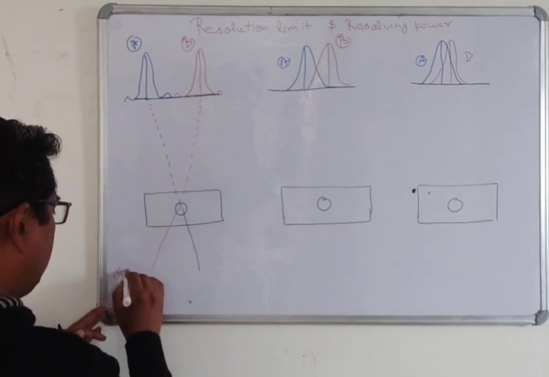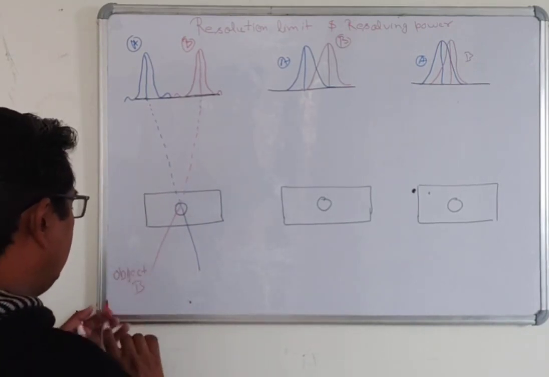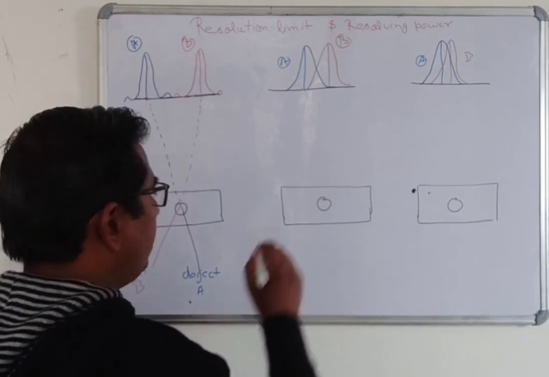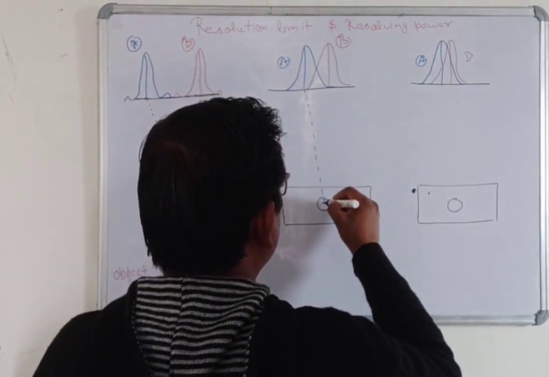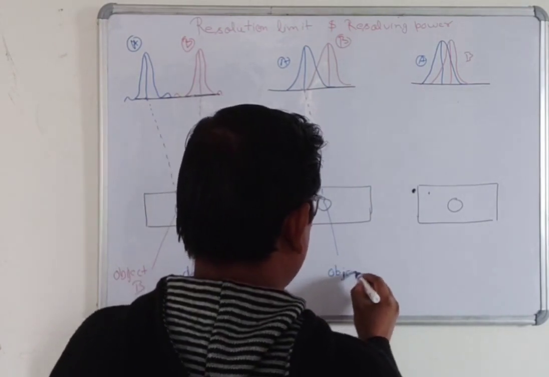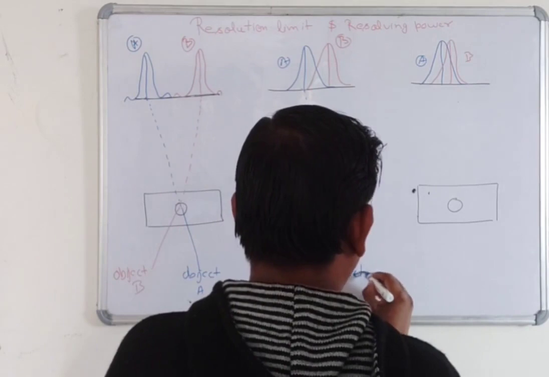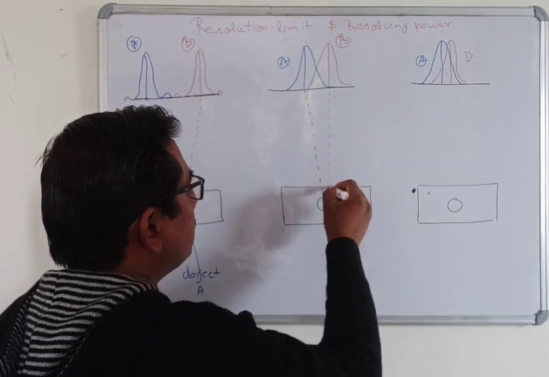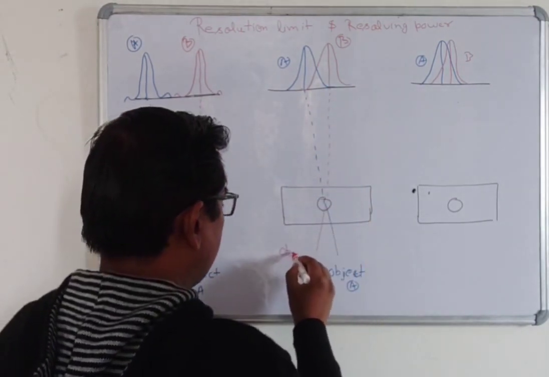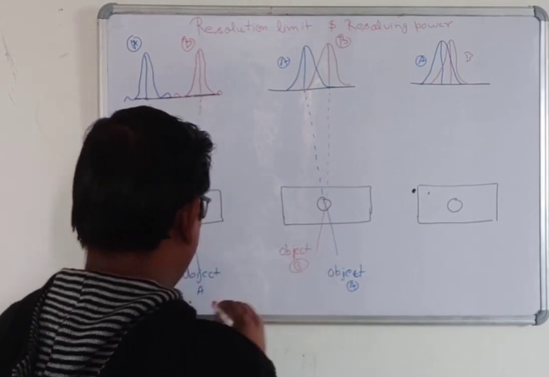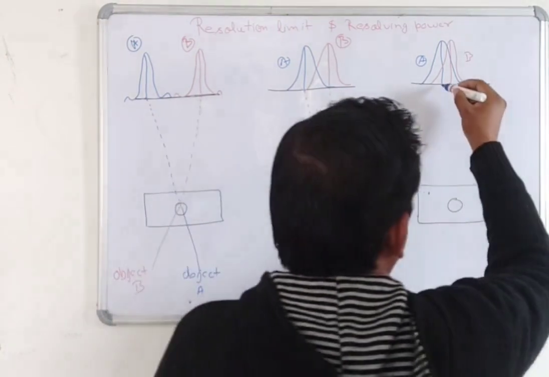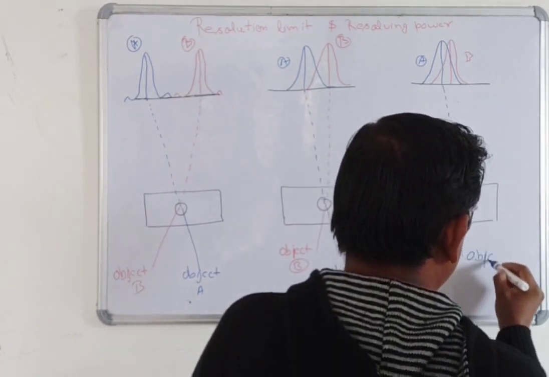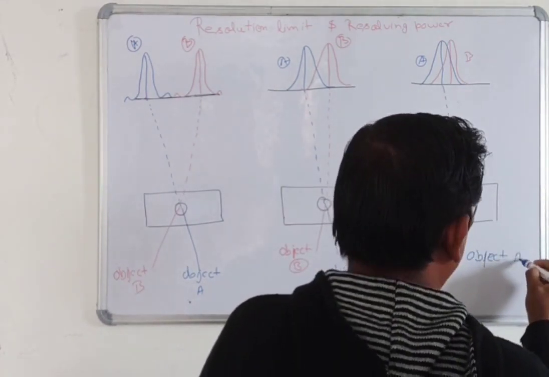Here will be object B, and here will be object A. Now the same thing is happening here: this is object A, and here is object B. Now the same thing here: this is object A,